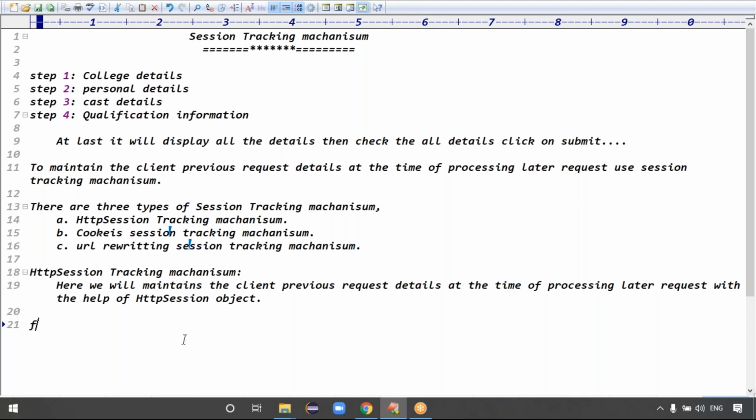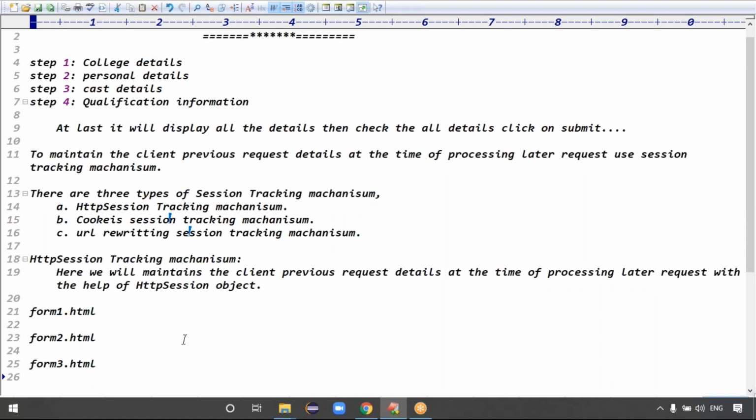Sir, can you please give me some example? See, for example, I will maintain three forms for the same user: form1.html, form2.html, and form3.html. Total three forms we have.